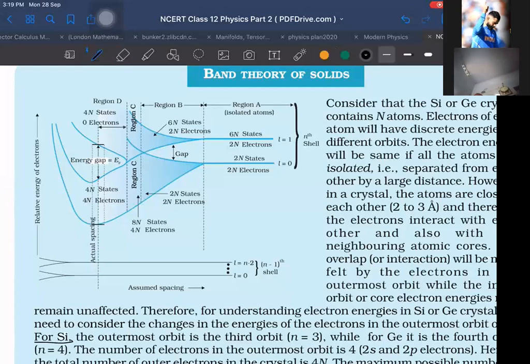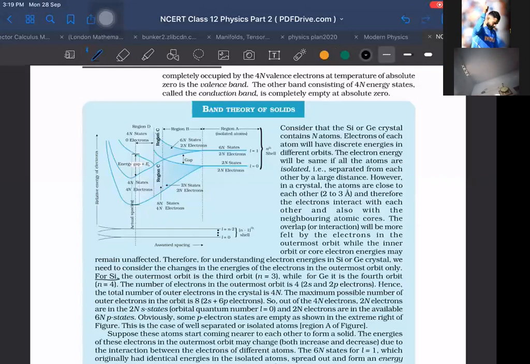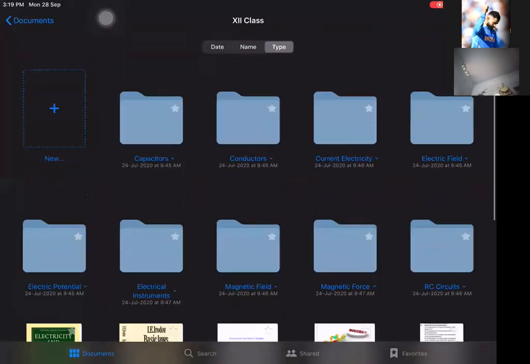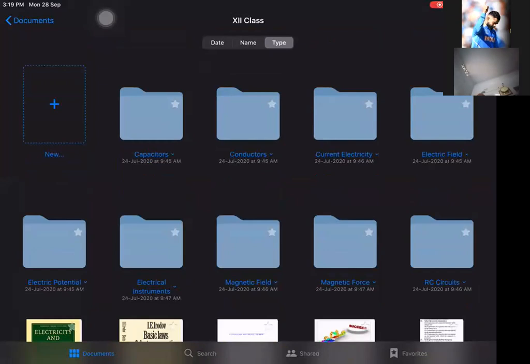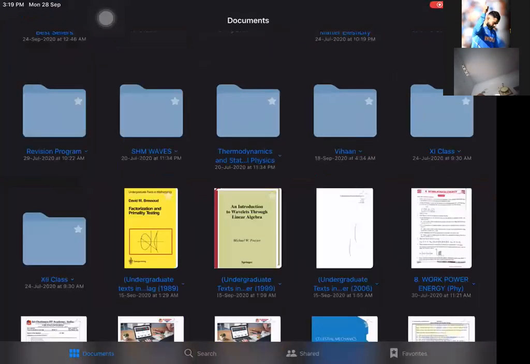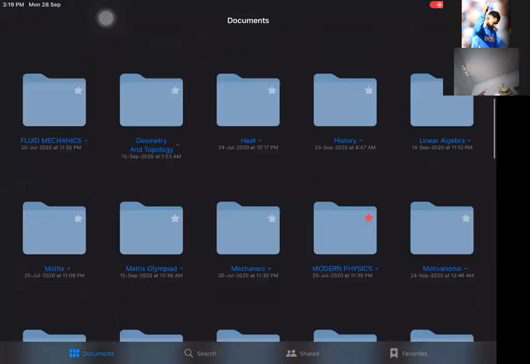Okay, so fine. When that question comes again, I will discuss it. It is related to something called the lattice constant, and I think the lattice constant is related to the spacing. When the spacing is more, I think the lattice constant is more. I don't remember exactly. When that question comes, I will discuss it. And you can read this yourself also. H.C. Verma and NCERT, both these books are important for all these chapters.